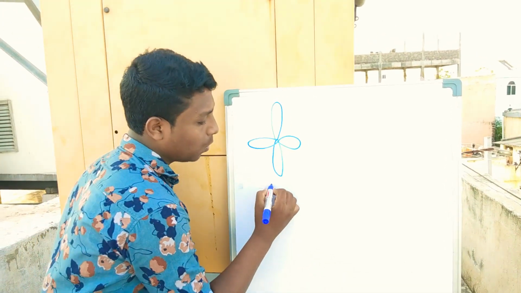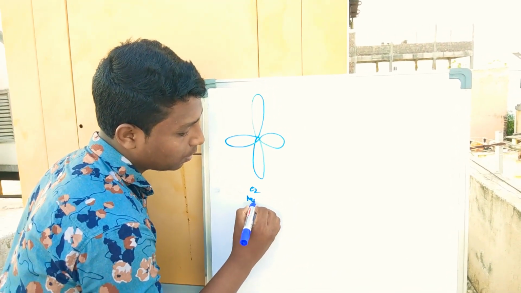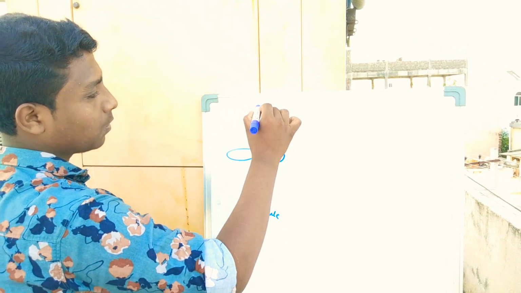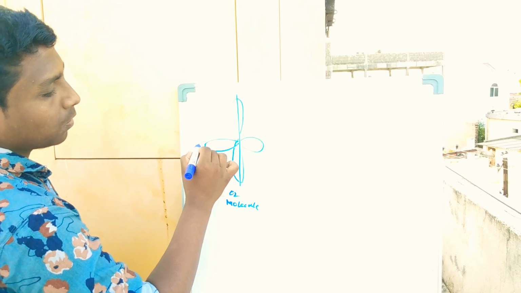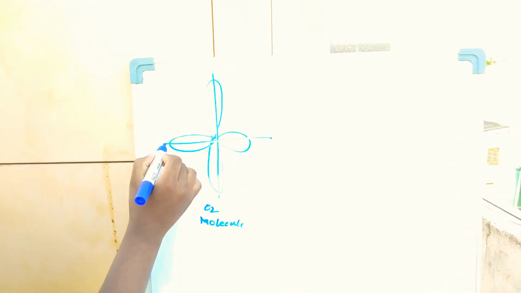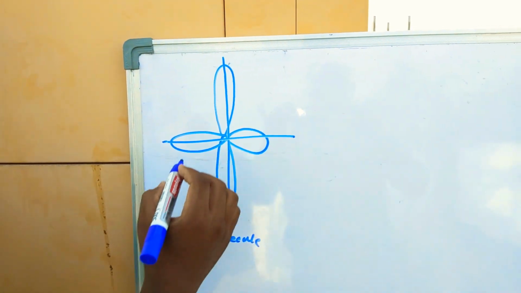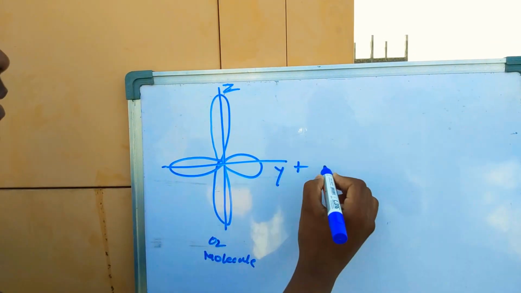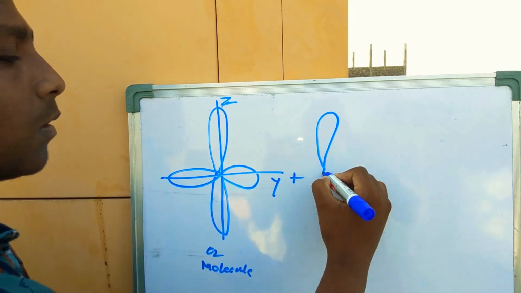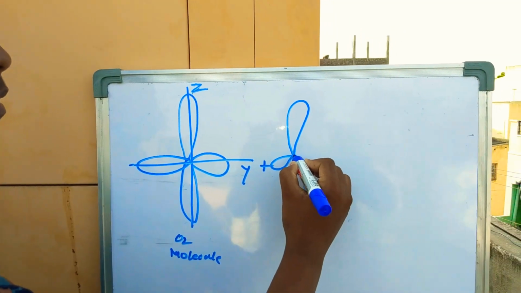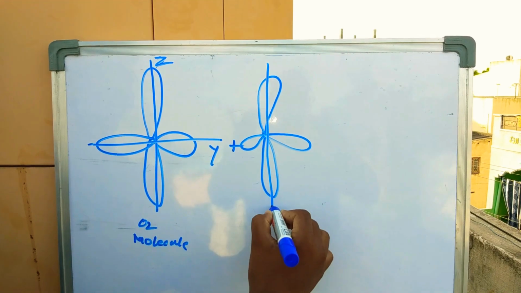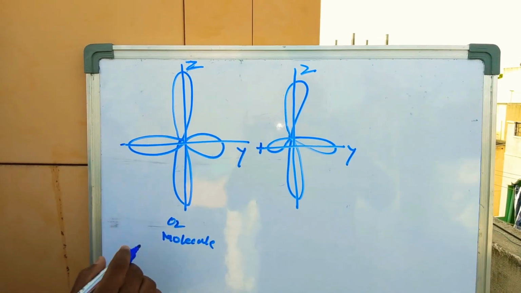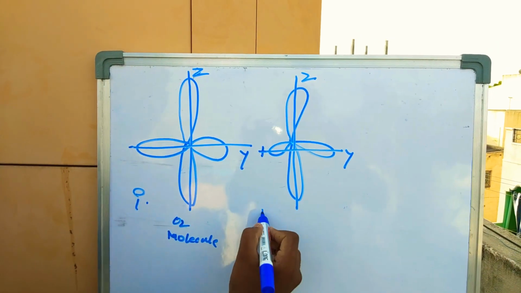This is the O2 molecule. This is one O2 molecule, this is the second O2 molecule.